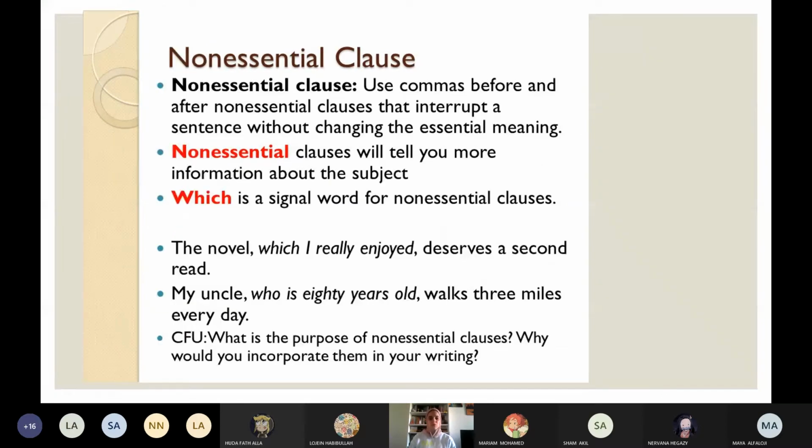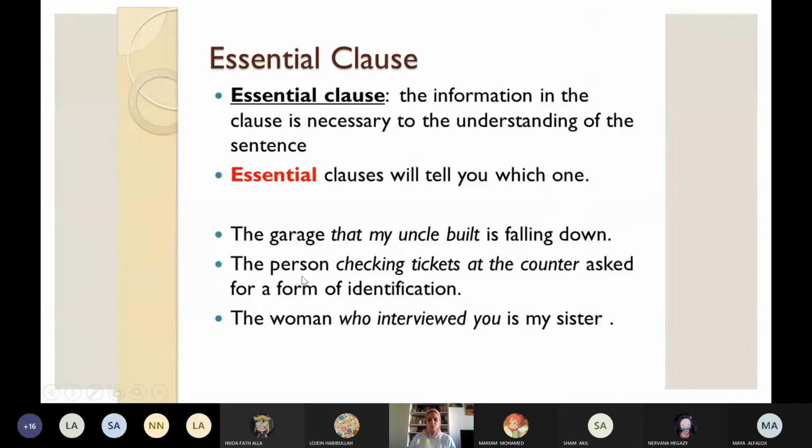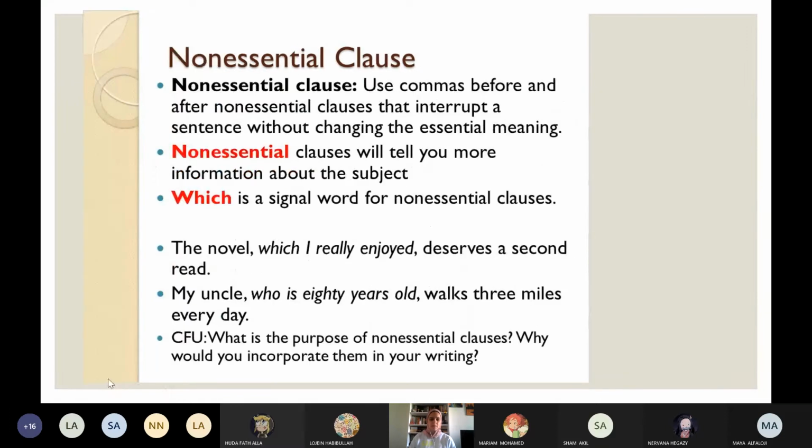But here, "the novel, which I really enjoyed, deserves a second read." "Which I really enjoyed" didn't add information to the novel. I don't know till now what the information is. Here, essential clause: the person, which person? Checking tickets at the counter. "The person checking tickets at the counter asked for a form of identification." So which person exactly? The one checking tickets at the counter. So it is essential. "My uncle, who is 80 years old, walks 3 miles every day." It's not important to understand that he is 80 years old.